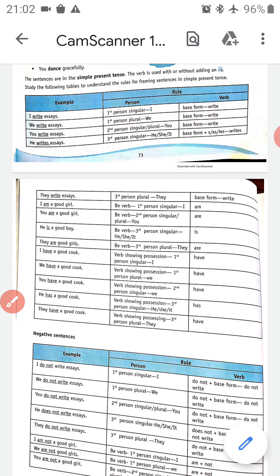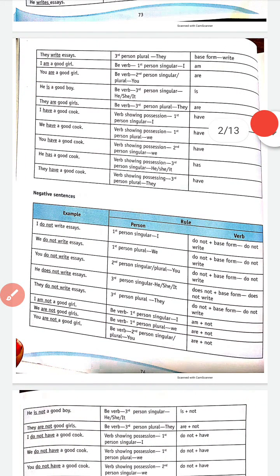Okay. Now in negative sentences we will see. So same formula.